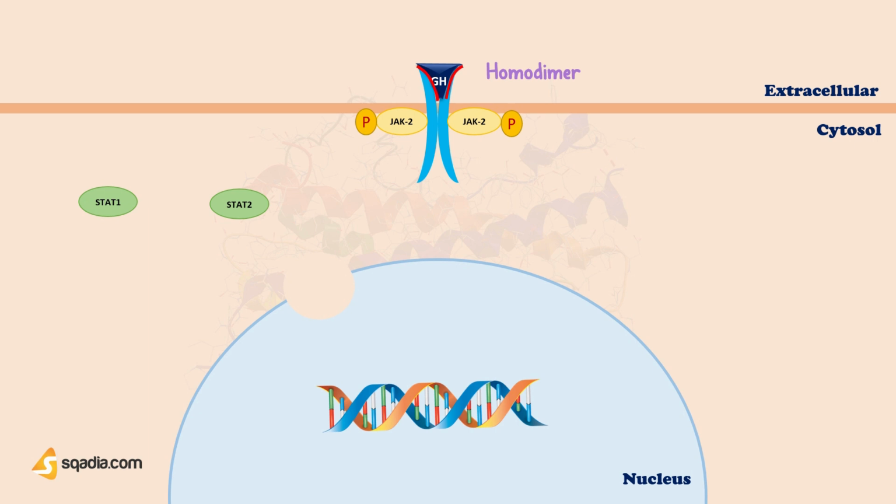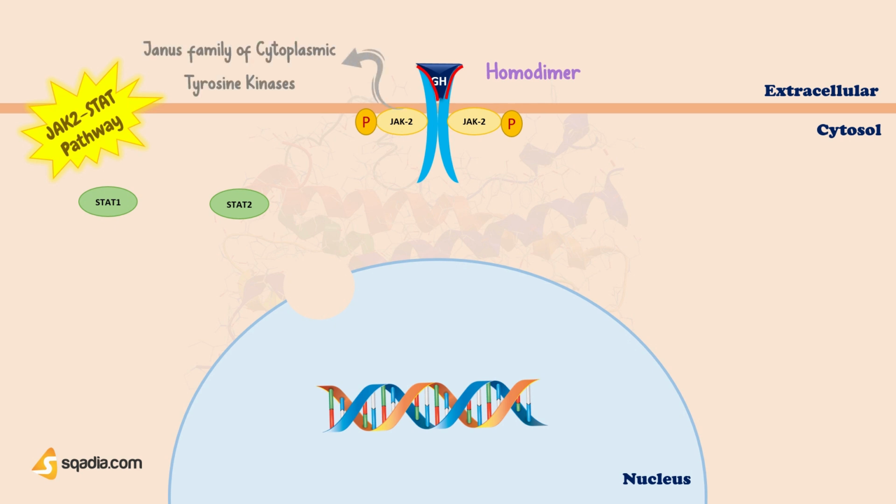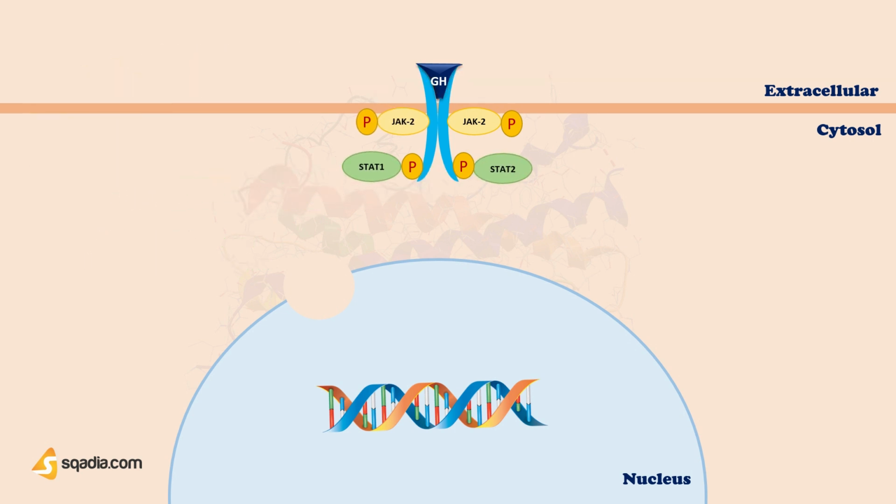Well, the growth hormone activates many different intracellular signaling cascades, and one of them is the activation of the JAK-STAT pathway. Well, JAK2 is a member of the Janus family of cytoplasmic tyrosine kinases, while STATs, which stands for signal transducers and activators of transcription, belong to a family of cytoplasmic transcription factors. Now, kinases carry out phosphorylation. This attracts and activates signaling molecules STAT. Now, Janus kinases phosphorylate the STAT.